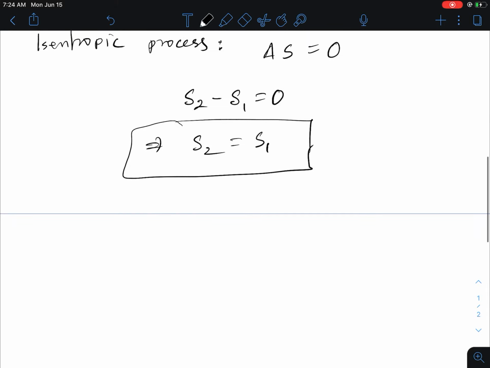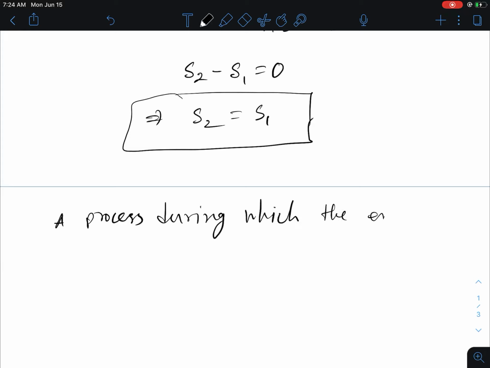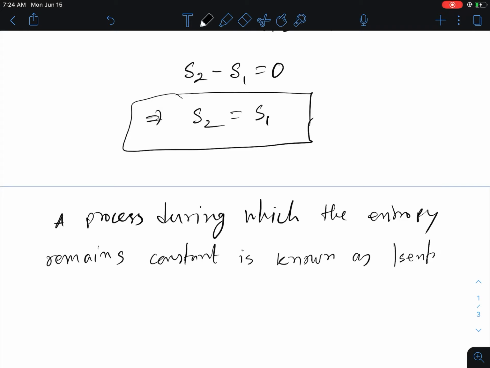So in words, we can write: a process during which the entropy remains constant is known as an isentropic process, right?